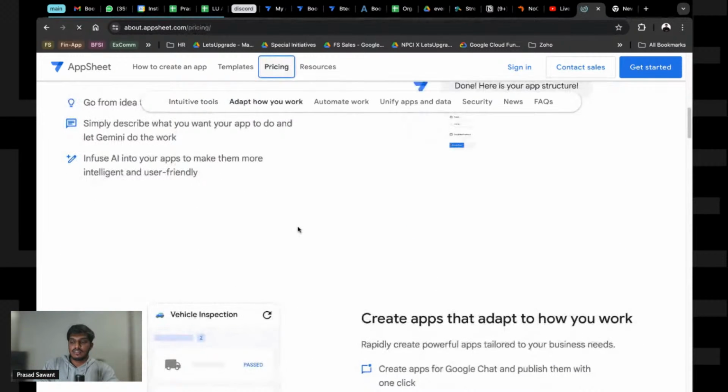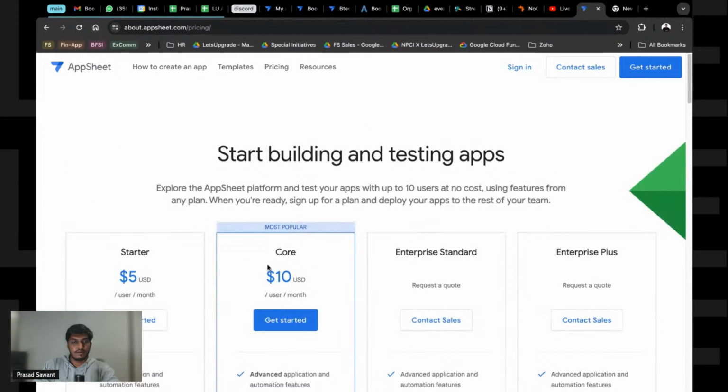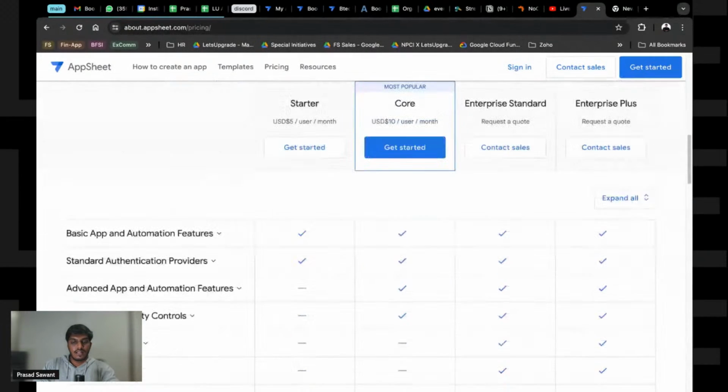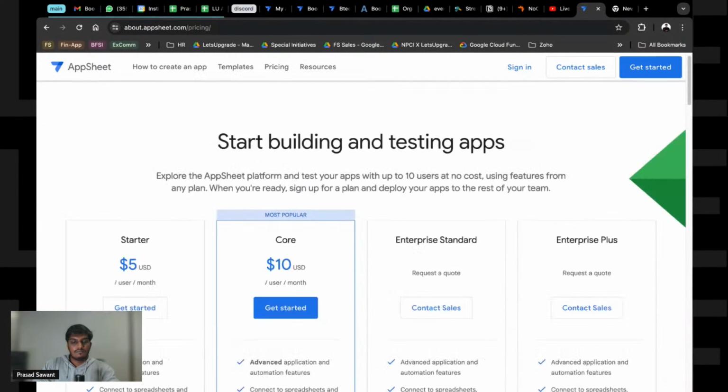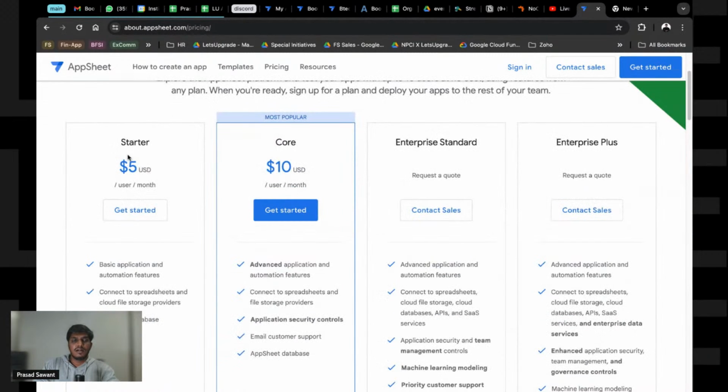This is the pricing. If you want to explore, you can explore the pricing right here as well, of all the things that are available. The starter plan is 5 USD, but a few things are available free as well. We'll try to see what works on free and use that accordingly. If you're working for some company, you can get some credits.